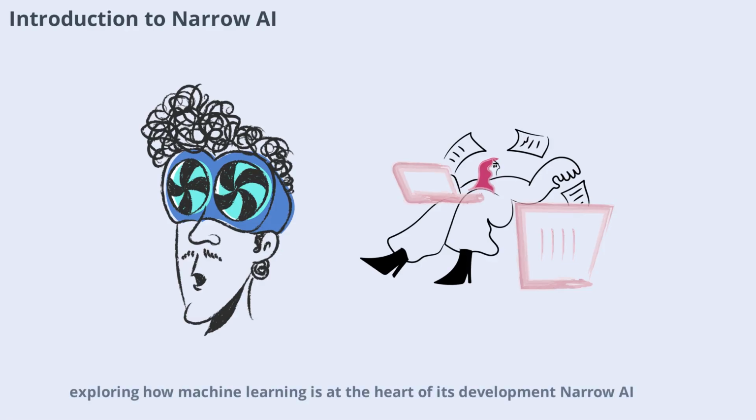Today we're diving into the fascinating world of narrow AI and exploring how machine learning is at the heart of its development. Narrow AI, also known as weak AI, refers to artificial intelligence systems that are designed to perform a specific task or a limited range of tasks. Unlike general AI, which aims to mimic human intelligence across a broad spectrum, narrow AI focuses on specialized functions.